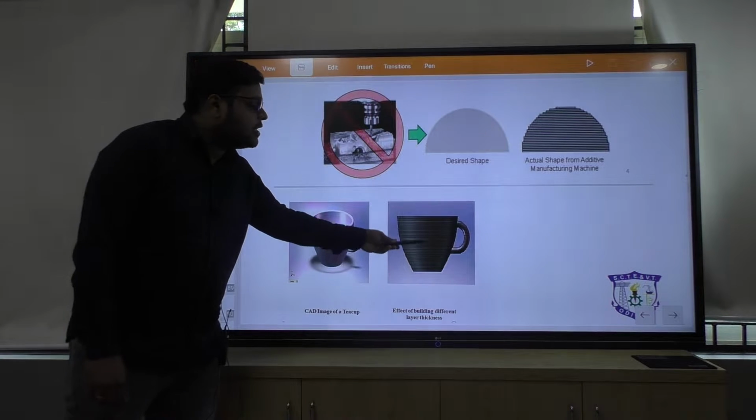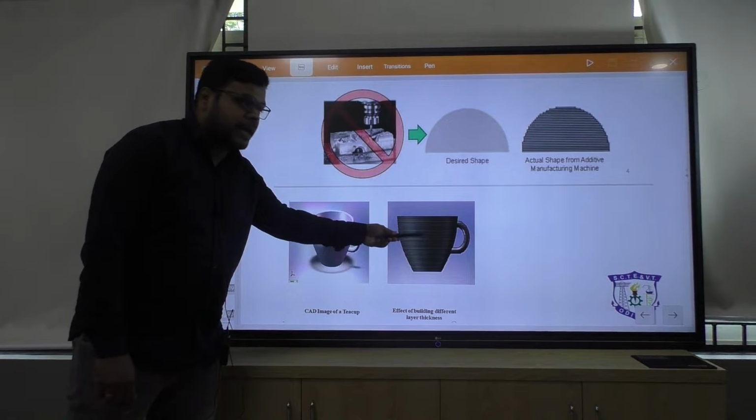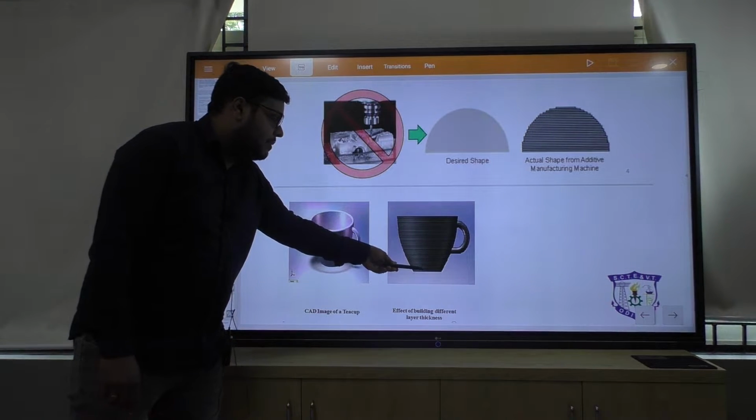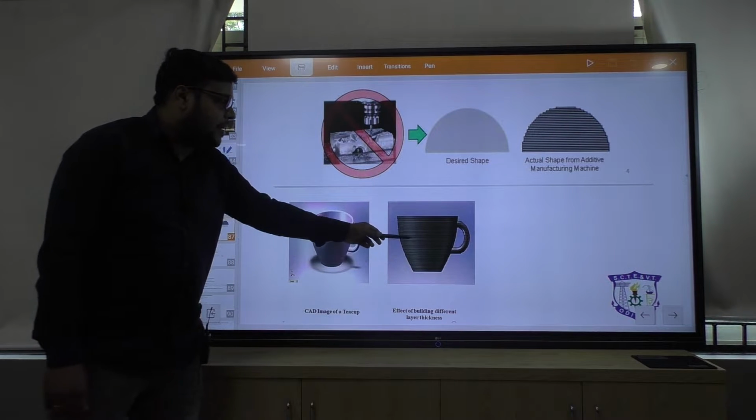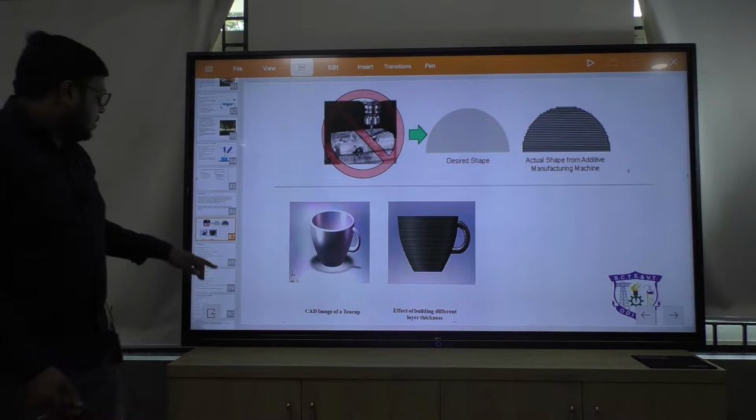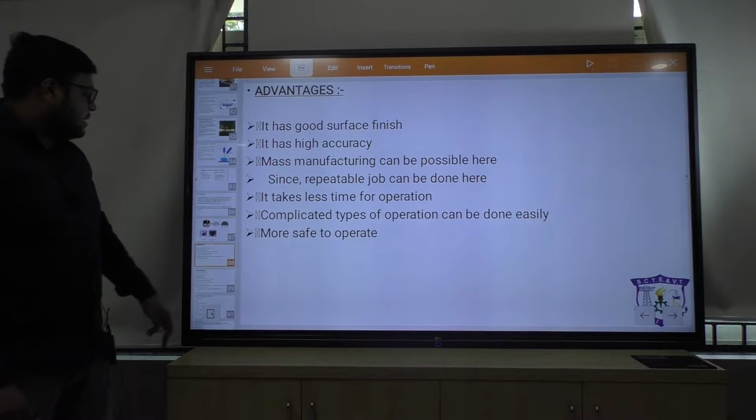Means adding of material is there in additive manufacturing; it will be created by layer formation and the material is formed. Now what are the advantages of CNC?